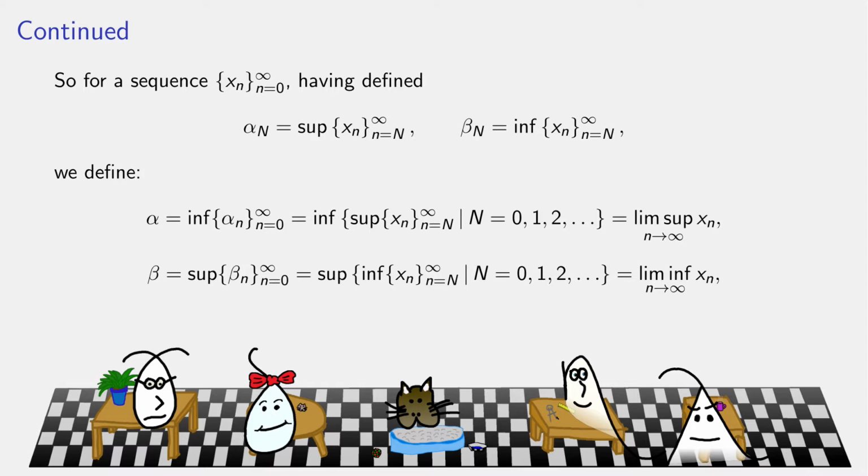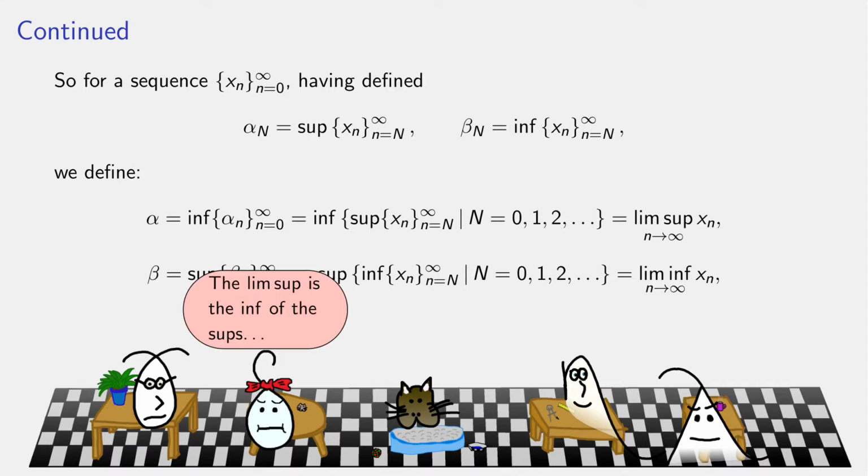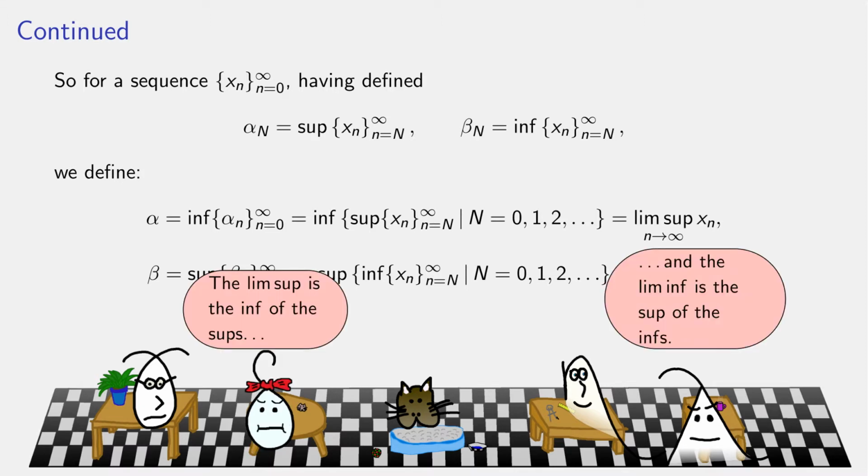And the notation is given on the right there: LimSup as n goes to infinity of xn. That is the infimum of all the suprema. LimInf as n goes to infinity is the supremum of all the infima. So the inf of the sups is the LimSup, and the LimInf is the sup of the infs. It's a little confusing at first, but trust me, you'll get the hang of it.